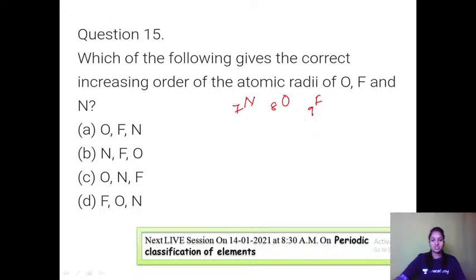Fluorine will have the smallest size, because moving from left to right the size decreases, and fluorine is the last element. Increasing order means from small to highest, so fluorine is smallest, and nitrogen is comparatively bigger than all three.